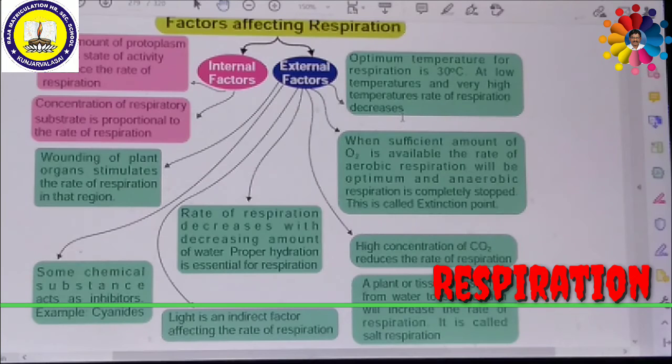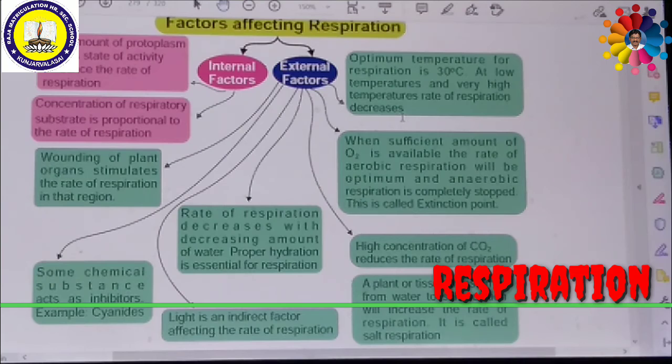Then availability of oxygen. When a sufficient amount of oxygen is available, the rate of aerobic respiration will be optimum, and anaerobic respiration is completely stopped. This is called the extinction point. Then carbon dioxide. A high concentration of carbon dioxide reduces the rate of respiration. When it decreases, the respiration will increase.